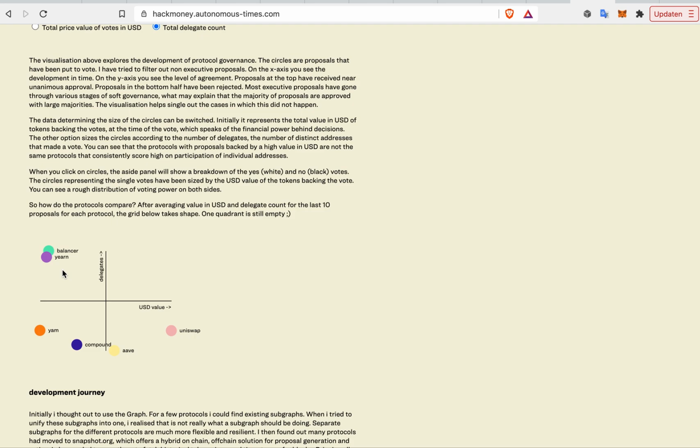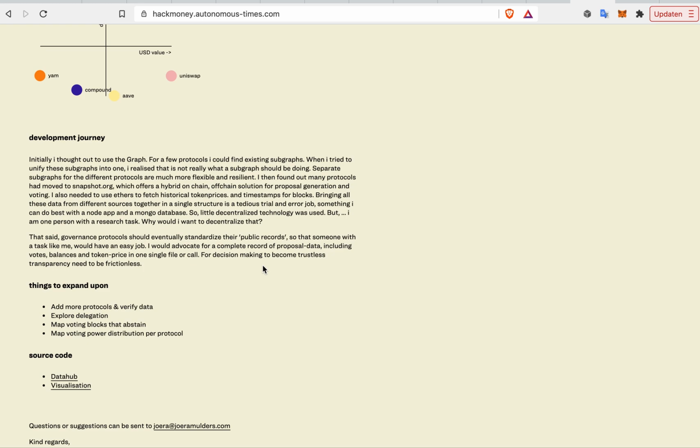I find this approach interesting, because with this sort of transparency in the way these protocols operate, people can choose which protocols they want to invest in, or in which protocols they would like to partake in governance.